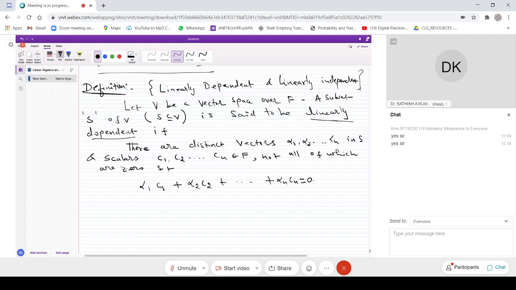But in case of linearly independent, each scalar must be 0. If a set is linearly independent, then alpha 1 C1 plus alpha 2 C2, etc., plus alpha n Cn equal to 0 implies that C1 must be 0, C2 must be 0, etc., Cn must be 0. That is the other way of saying linearly independent. Of course, I'm not going to write that separately. So now we can write another definition: a set which is not linearly dependent is called linearly independent.